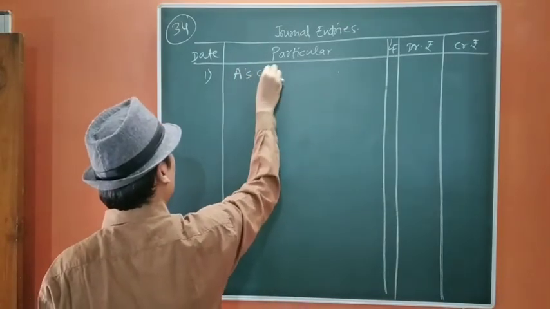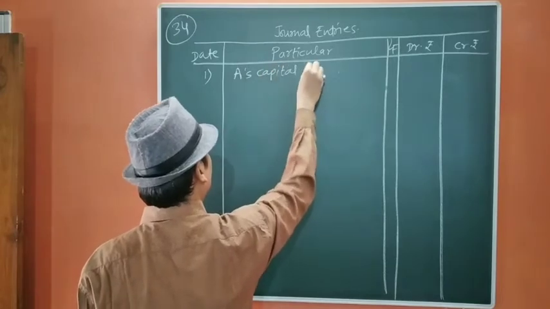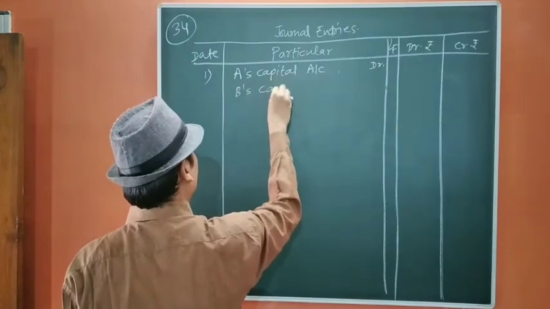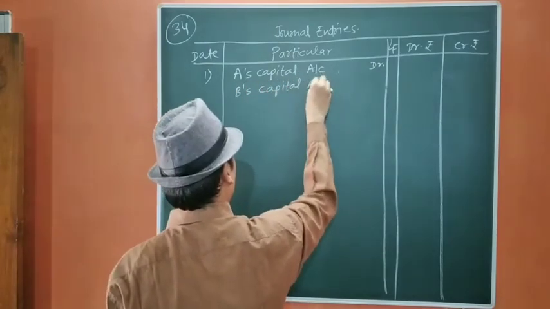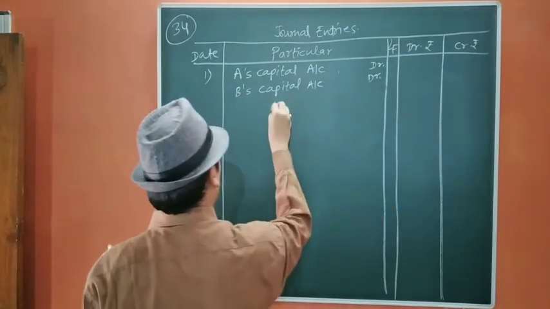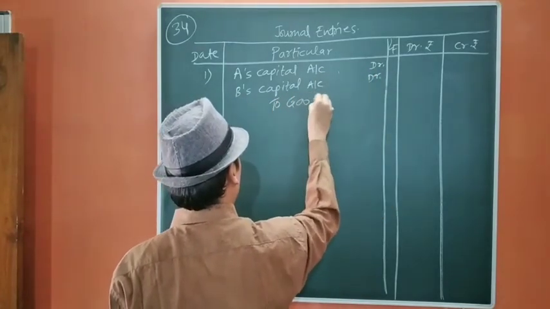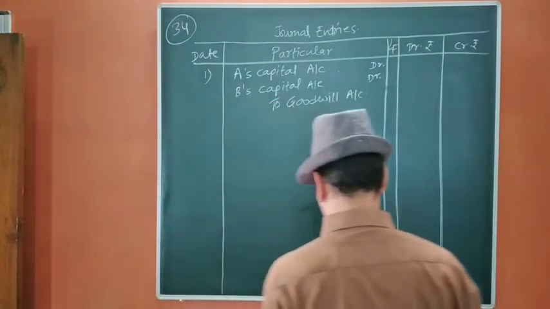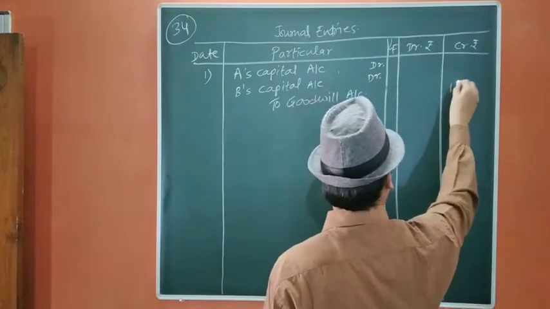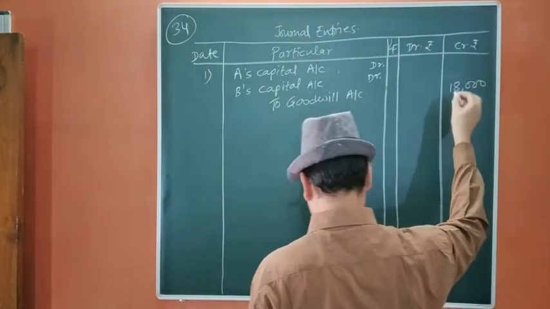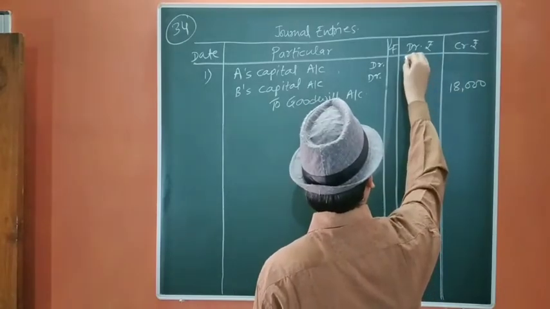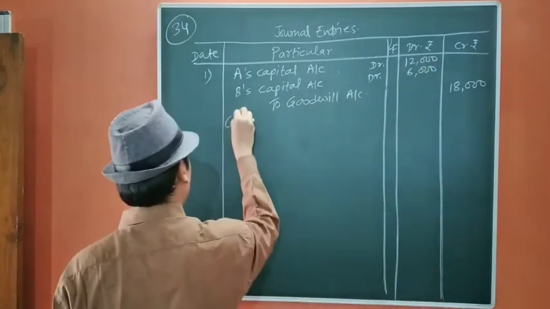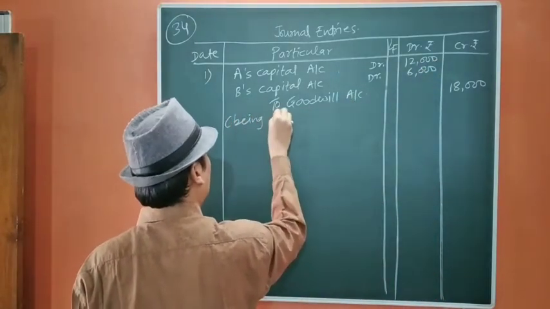So A's capital account debit, B's capital account debit, to goodwill account. The amount given was 18,000. So 3 sixes are 18, 6 twos are 12, 6 ones are 6. Being goodwill written off.